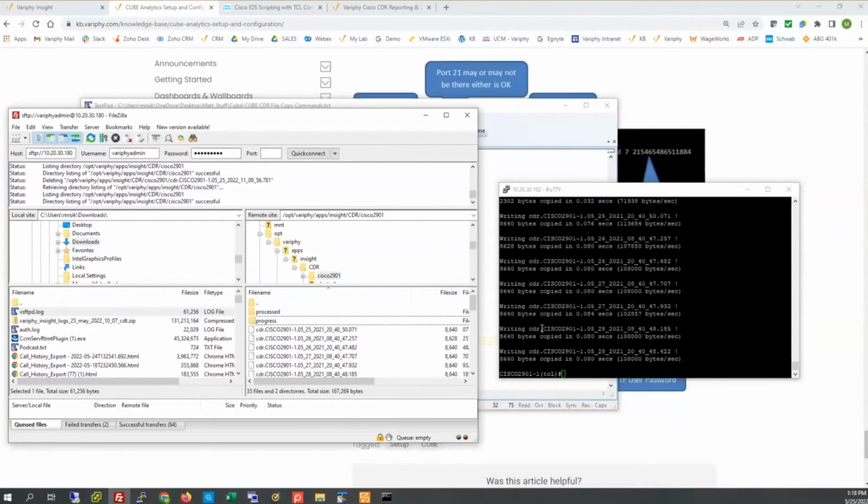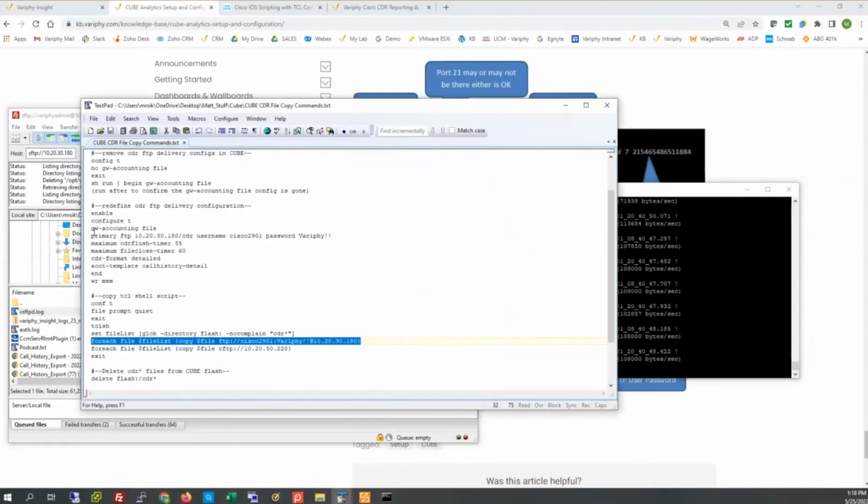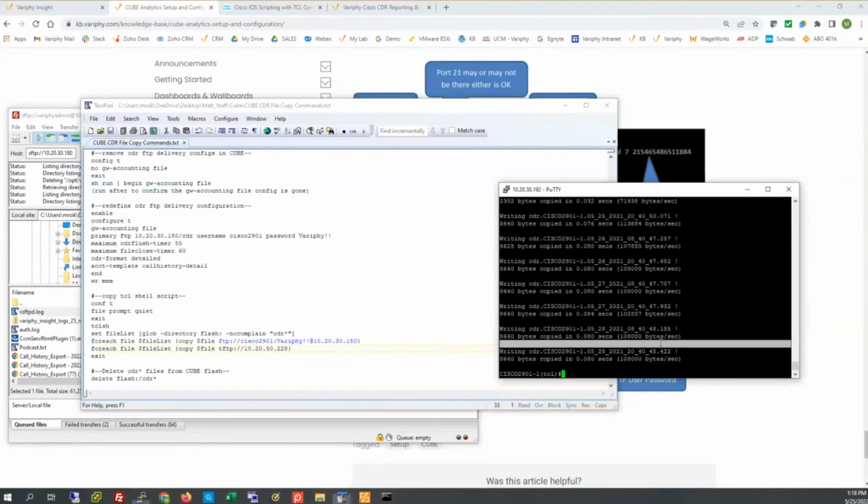Now the FTP job is definitely the one I'm probably going to recommend just because it's using the same account that we already have defined in the GW accounting file job. But you could also even send them over with a TFTP job. So I actually have a SolarWinds free trial TFTP server on my Windows box, and that is easy as well. That is my current DHCP address, but I can kick these over to my TFTP server as well.